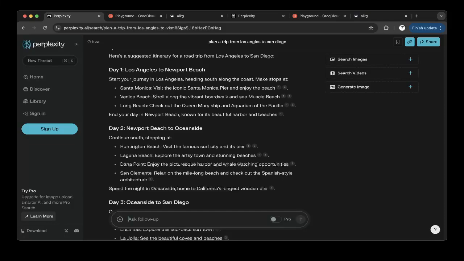I think everybody probably already knows Perplexity. It's very popular and used for search plus AI. If you're familiar with Google, it's basically search with AI on top. So all the data Perplexity shows you is real time.